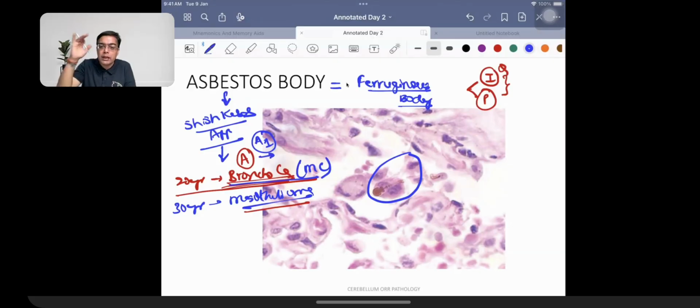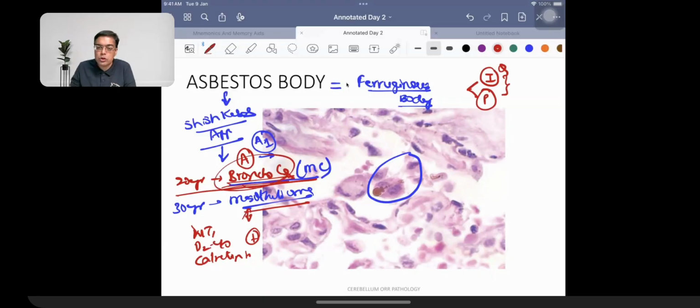ये सब notes में है, आप mentally revise कर रहे हो इसको. Whenever we are talking about the markers for mesothelioma, you are going to be having markers like mesothelin. You are going to be having a marker like WT1. मैंने कल भी बताया था आपको. Wilms tumor 1. You're going to be having a marker that is given the name of calretinine, and you're going to be having a marker called as D240. WT1, D240, calretinine. They are the examples of markers which are going to be associating with mesothelioma.